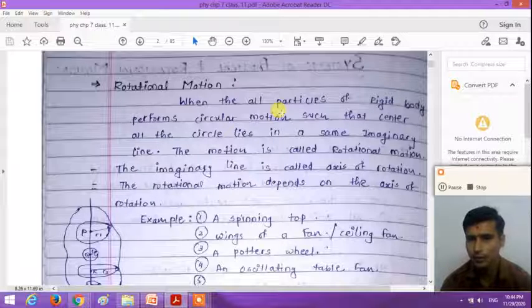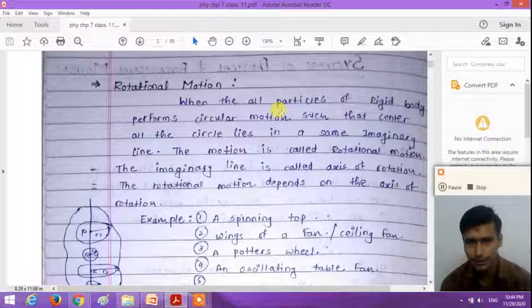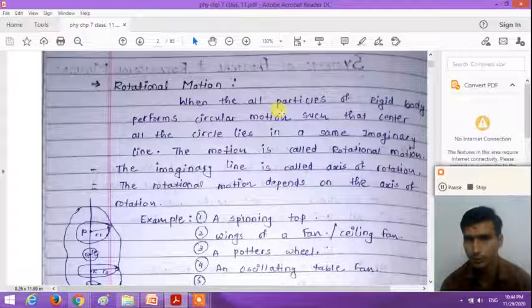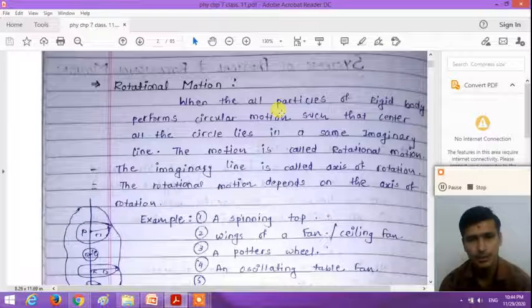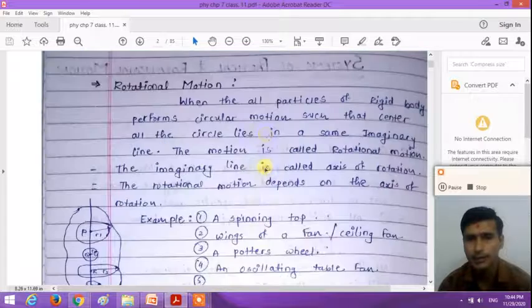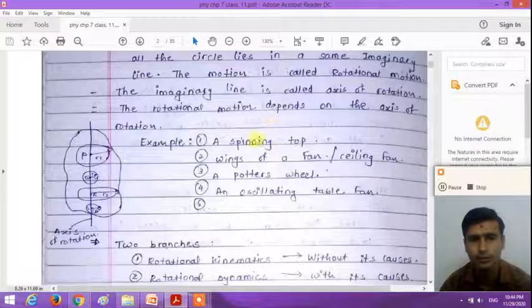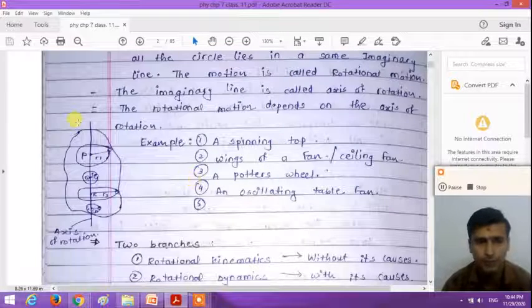So when all the particles of the rigid body perform circular motion such that the centers of all the circles lie on an imaginary line, this imaginary line is called the axis of rotation. So see this figure, right?